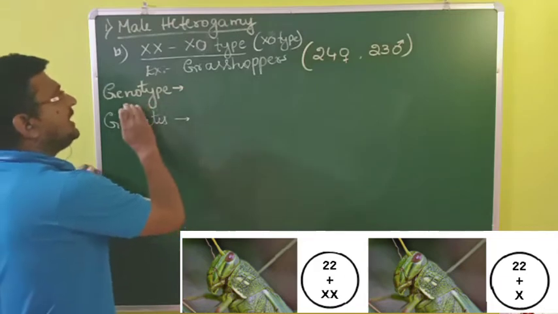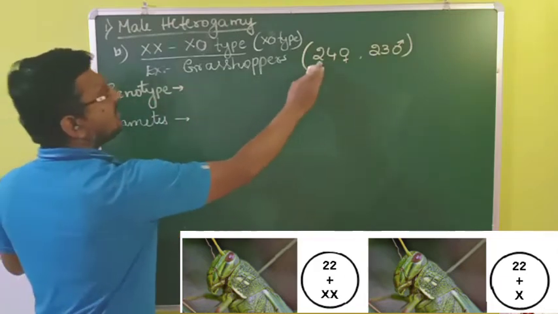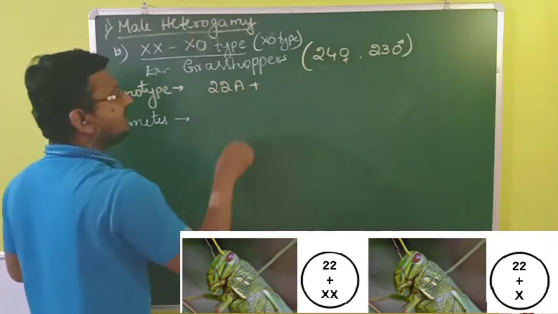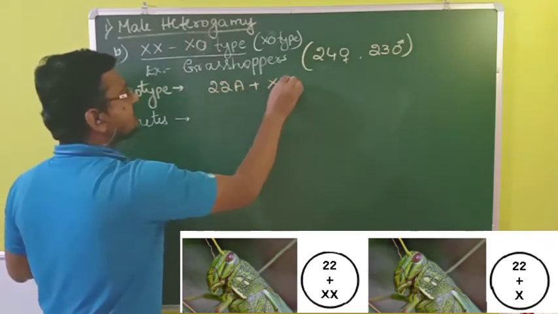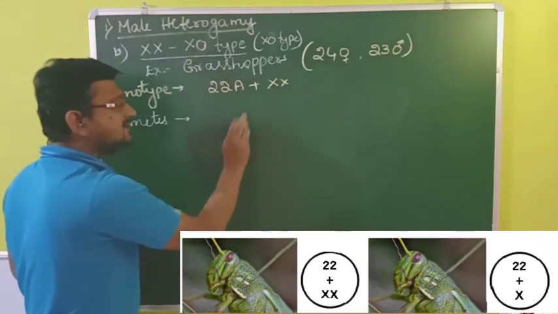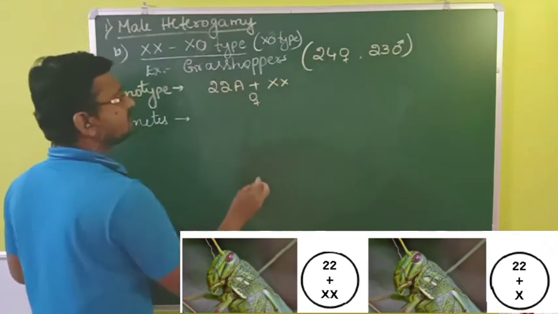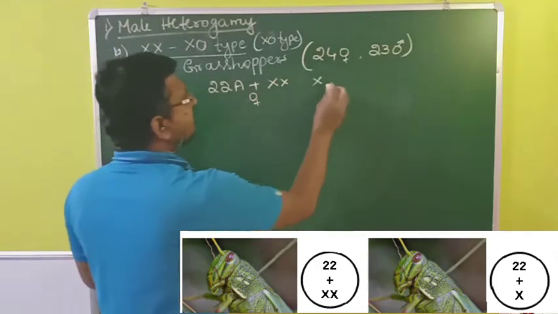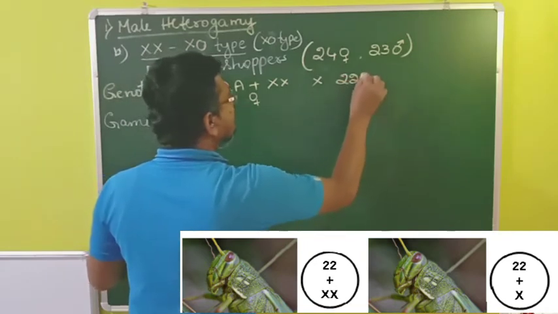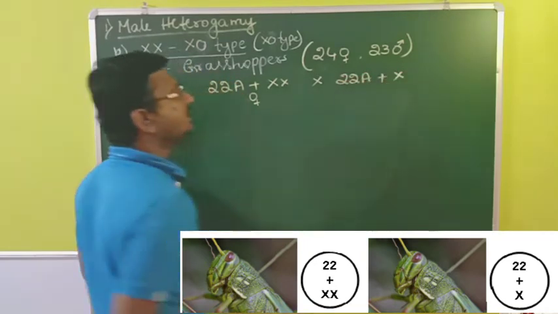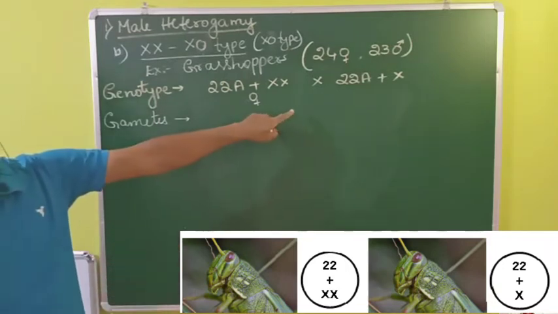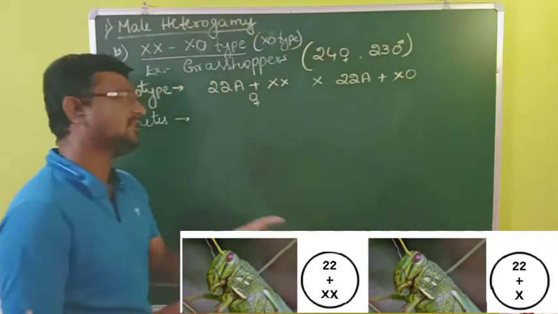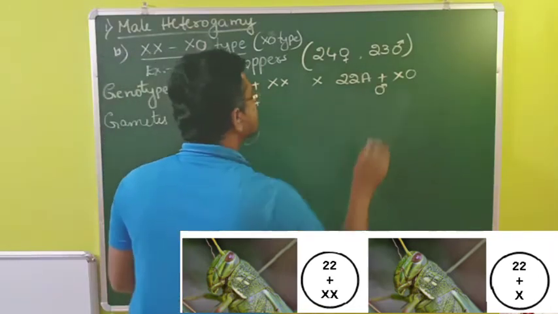Okay, so I will write the genotype for this one. So autosomes will be 22A plus 2 sex chromosomes in females. So crossed means mated with male. So 22 autosomes will be there definitely, but there will be one sex chromosome. So instead, Y is absent, so we will just mention it as O. Okay, this is in males.